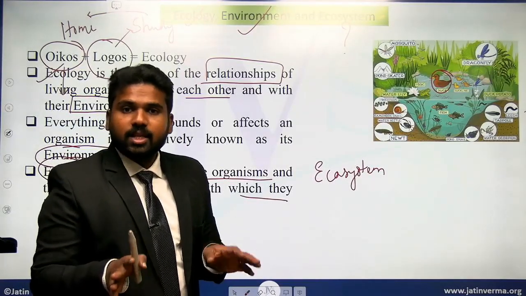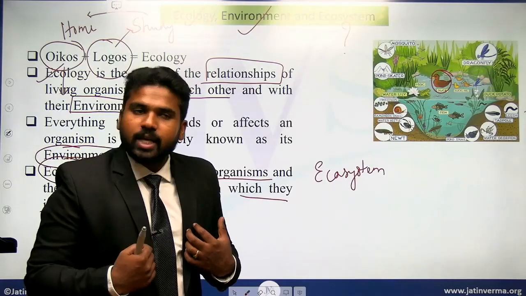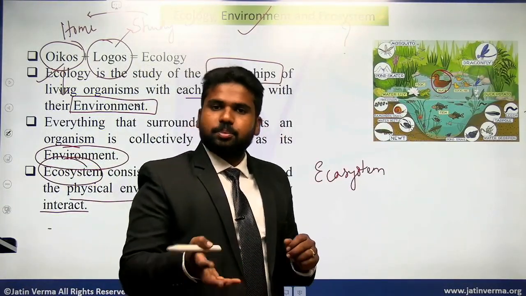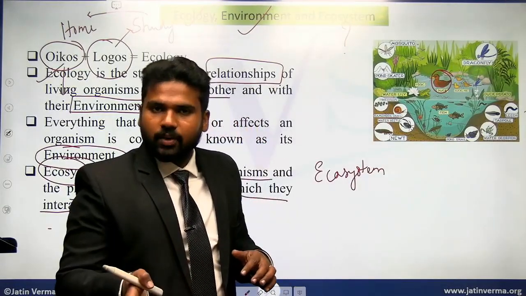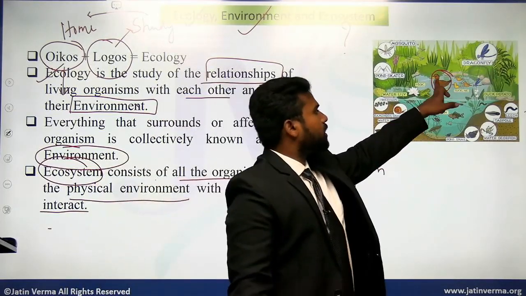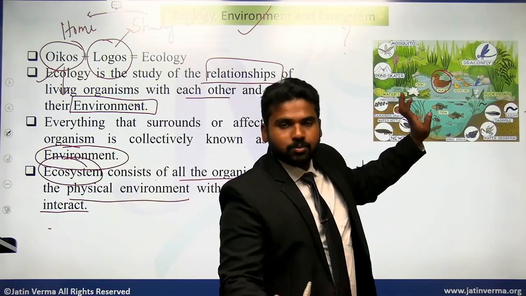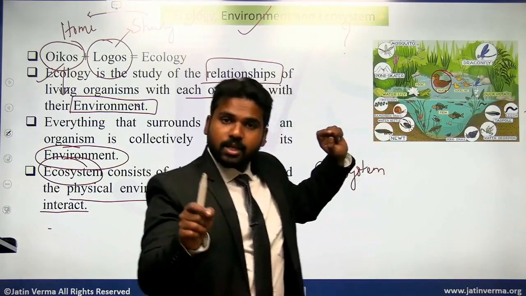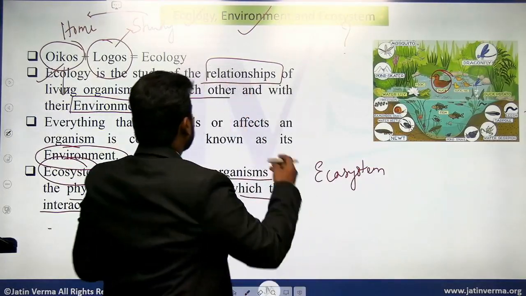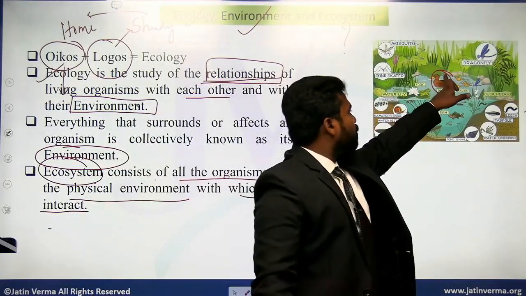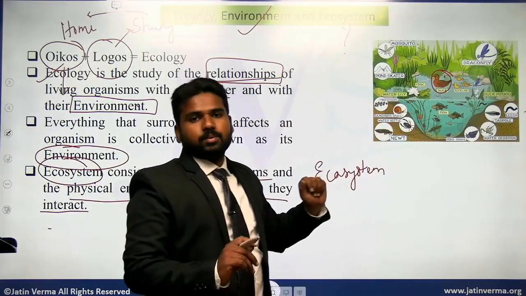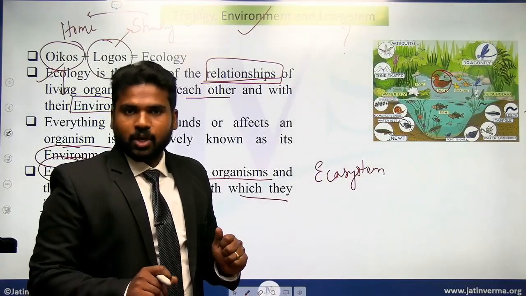Now within this locality, within the surroundings of this reference one, which is the duck, there are certain objects. These objects may be living or non-living. Those objects comprise the environment of this duck. Is that clear? Now what is ecology? Ecology is the study of interactions, the study of relations, the relationships that it has with the environment and other organisms. That is ecology. Is that clear now? Okay.